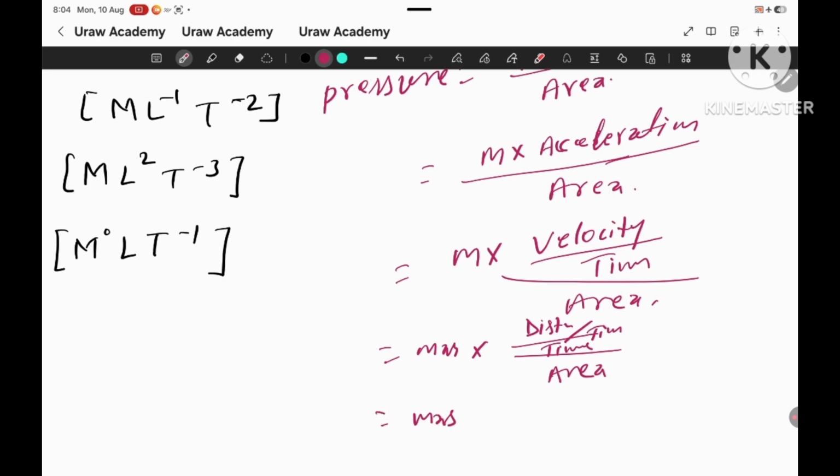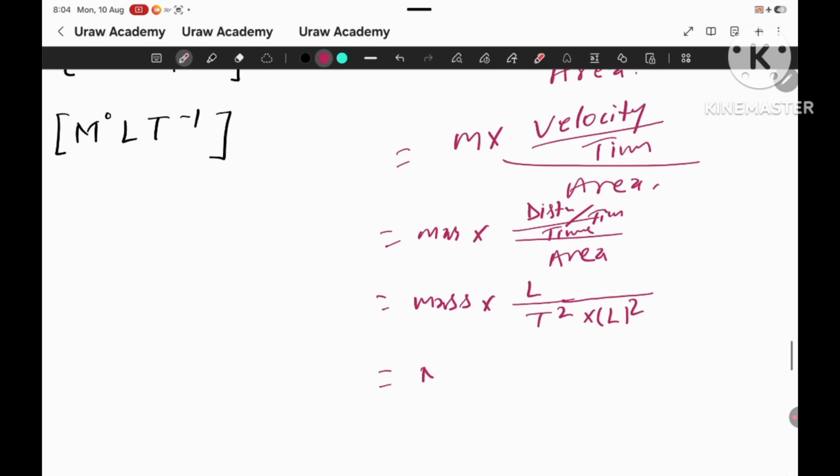So mass into distance, for L, and here there is double time, so this is T squared, and area is equal to length into width, so this is also L squared.